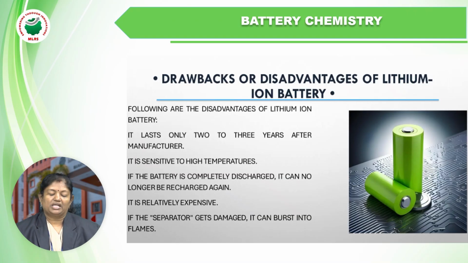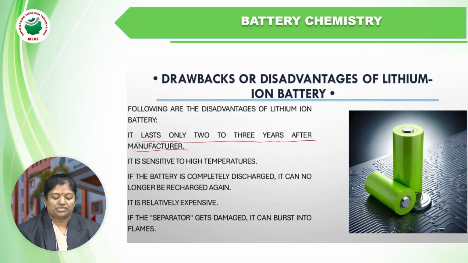Now, coming to the drawbacks or disadvantages of lithium-ion batteries, we have already discussed that they are expensive. We need to discuss some more drawbacks. It lasts only 2 or 3 years after manufacturing. Even if you do not use it, it will discharge after 2 or 3 years. It is sensitive to high temperatures, which means these batteries cannot be used in devices that run under high temperature conditions.